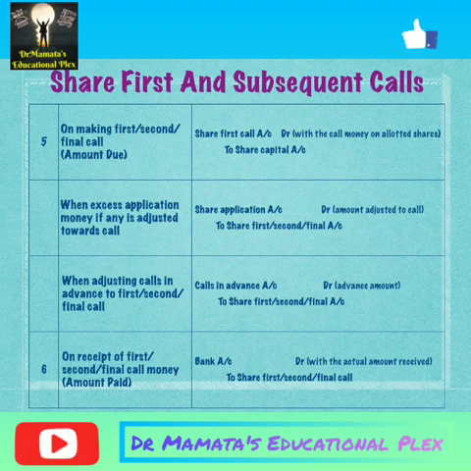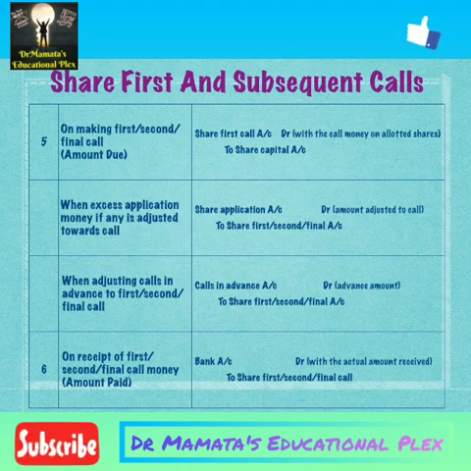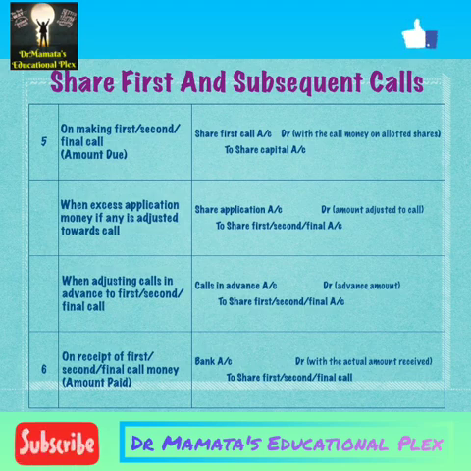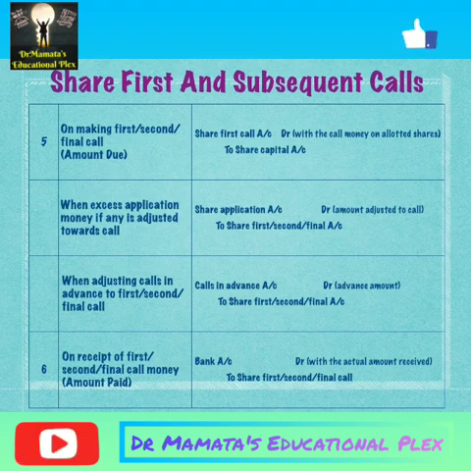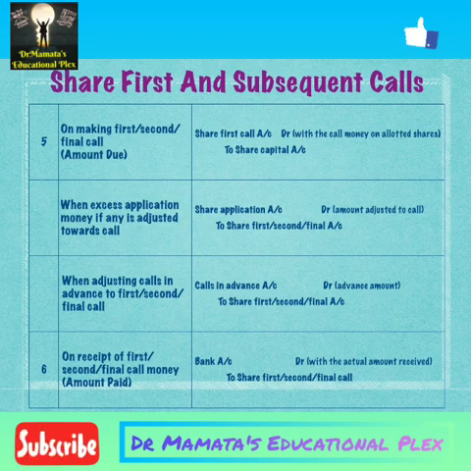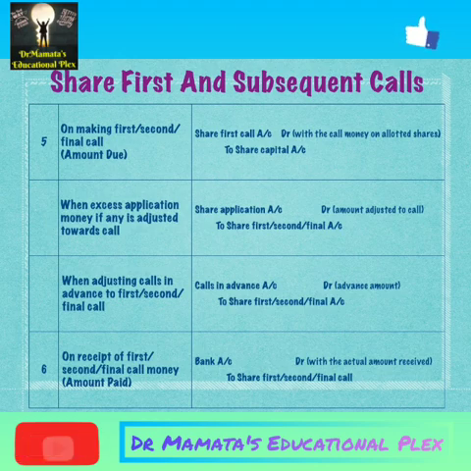Then when adjusting calls in advance to the first, second or final call, the calls in advance account will be debited, and the share first, second or final call account will be credited. Calls in advance account will be debited with the advance amount received on that call. So these are the entries on our call due, that is, the amount due on our share calls.